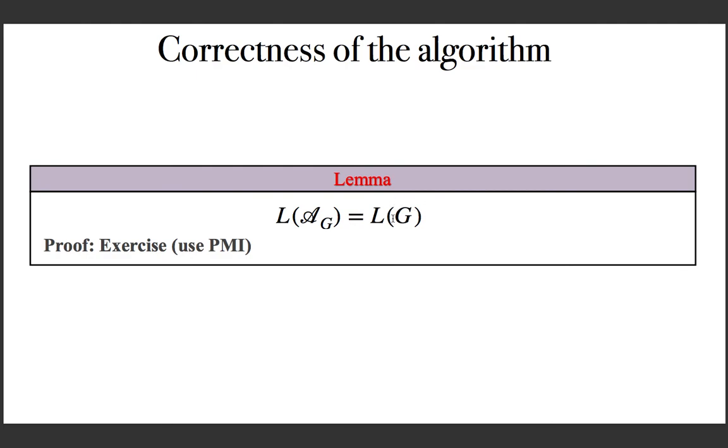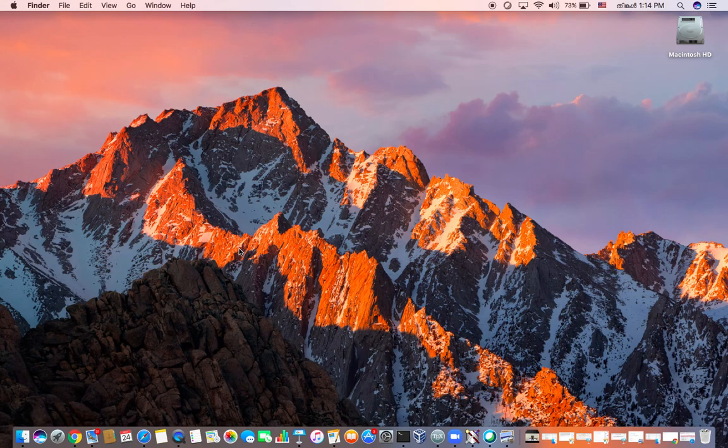And if you want, you can use the principle of mathematical induction to prove it. If you are interested, and if you have time, please try to use the principle of mathematical induction to prove that the generated NFA with epsilon transitions accepts the same language as the given right linear grammar.